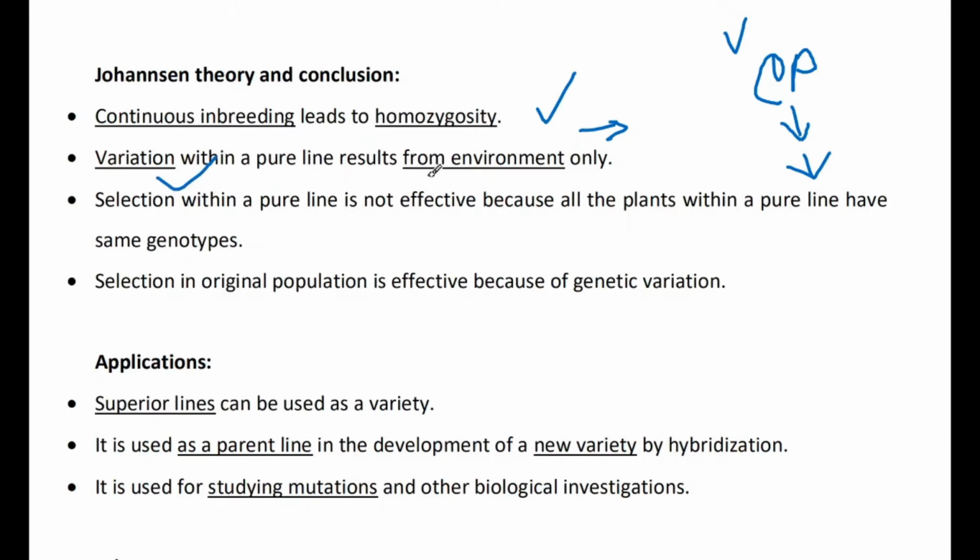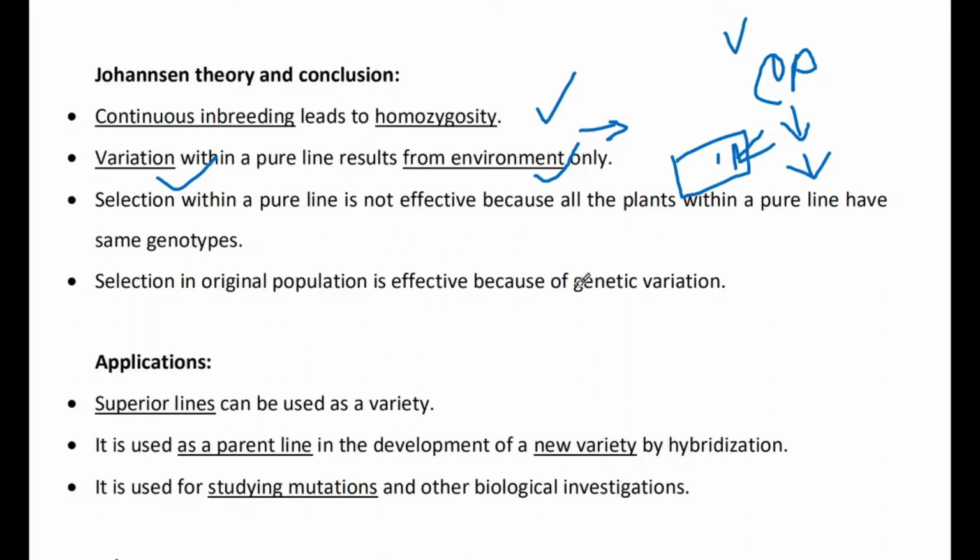Variation within a pure line results from environment only. If from 100 plants you see some plants giving extraordinary or undesirable characteristics, it may be due to environmental factors.